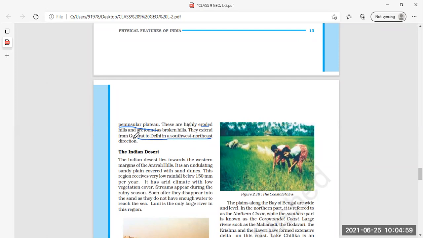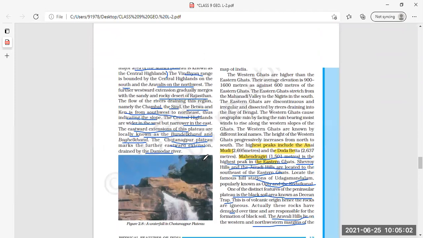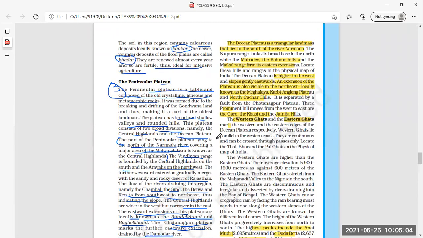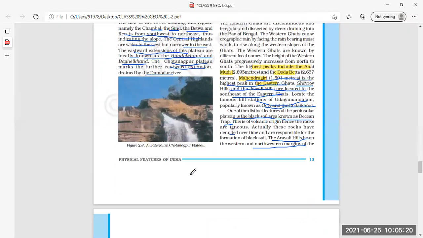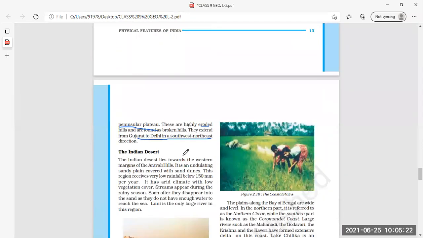Clear? Yes, ma'am. Clear about Peninsular Plateau? Yes, ma'am. After my teaching of this lesson, you go through the lesson once again. Read it once more, more carefully, and try to understand. Okay? Okay, ma'am. Okay, fine.